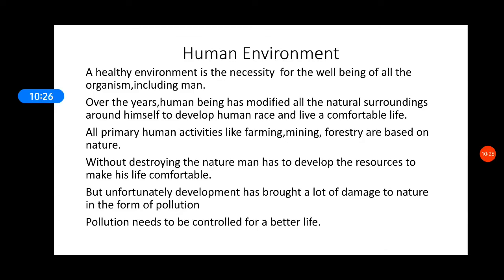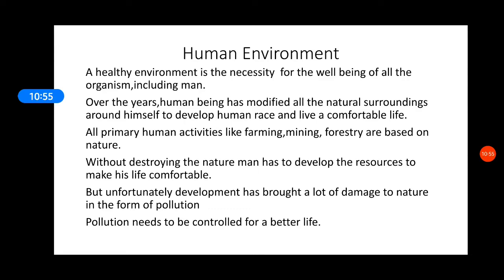We all know, you read about pollution, you make posters about pollution, you make awareness campaigns about pollution, that how pollution is causing harm to humans and how we human beings should remain aware. We should not harm our environment, we should not create noise pollution, we should not create air pollution, we should not pollute the water.